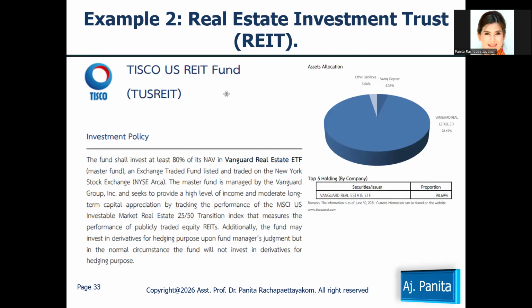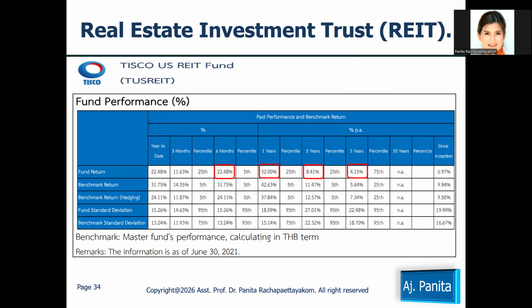This fund invests in the REIT, in property in the US, right? In terms of the REIT fund, for example the Tisco US REIT fund, please notice the performance of this fund for 6 months, 1 year, 3 years, and 5 years.